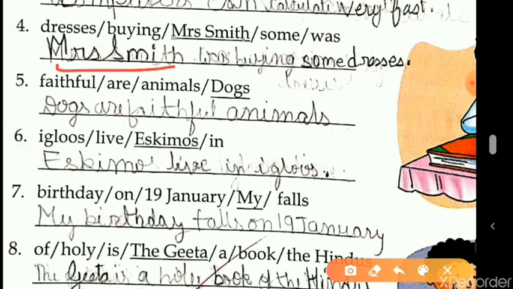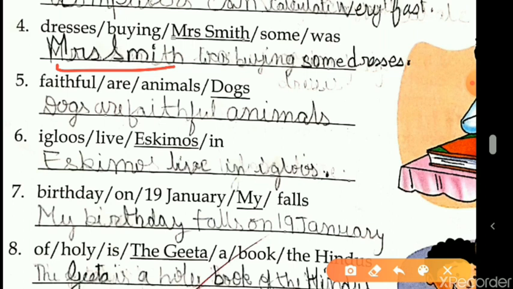Students, we address a male with Mr. And for a married lady, woman, we use Mrs. And for a single lady, we use capital M and S, that is read as Miss. So you need to keep in mind. For a married lady, we use Mrs. And for a single lady, we use Miss.